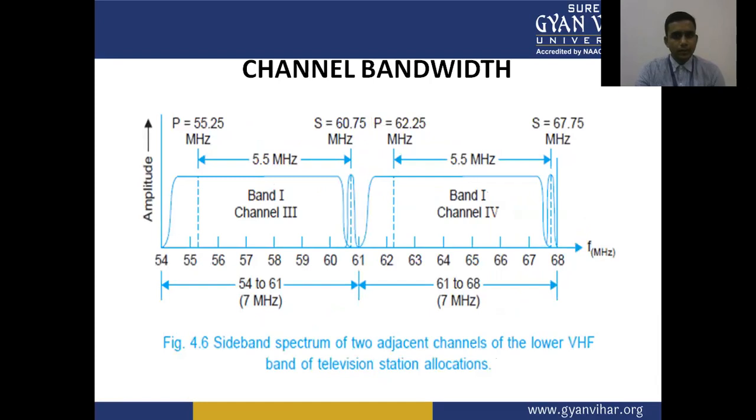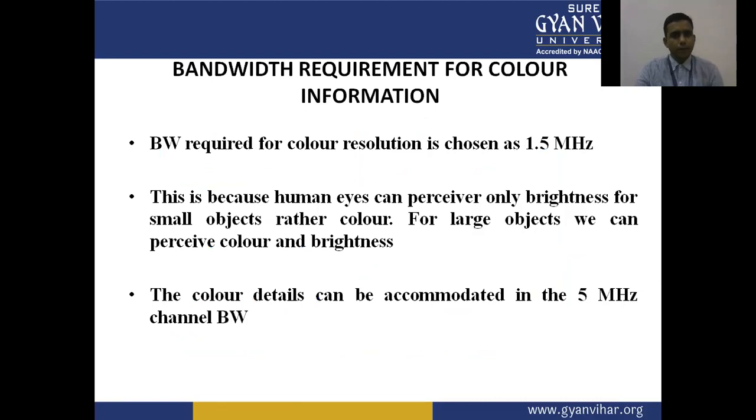This is the sideband spectrum of the two adjacent channels of the lower VHF band television station allocation. Now, bandwidth requirement for the color information. Bandwidth requirement for color resolution is chosen as 1.5 megahertz.